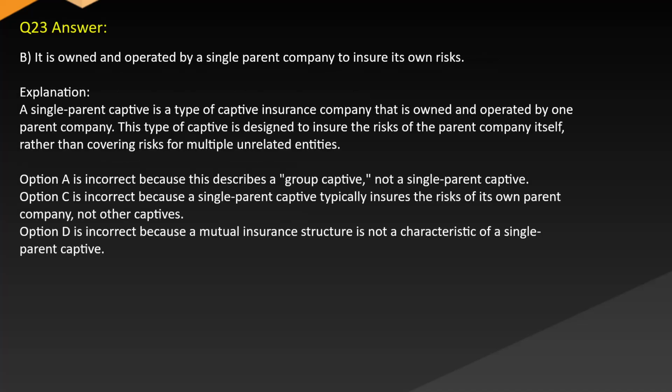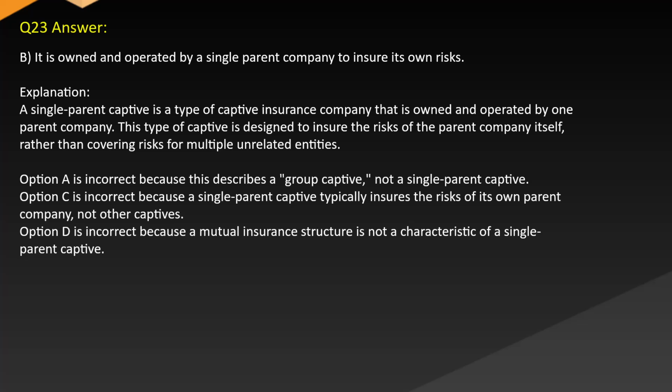Answer. B. It is owned and operated by a single parent company to insure its own risks. Explanation. A single parent captive is a type of captive insurance company that is owned and operated by one parent company. This type of captive is designed to insure the risks of the parent company itself, rather than covering risks for multiple unrelated entities. Option A is incorrect because this describes a group captive, not a single parent captive.